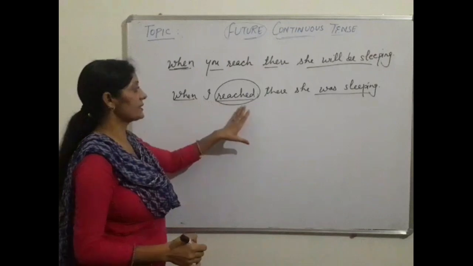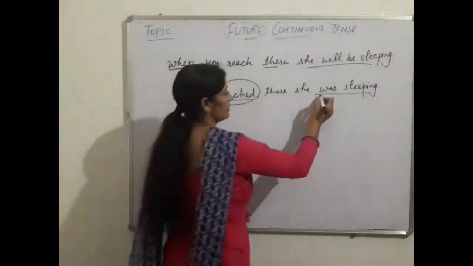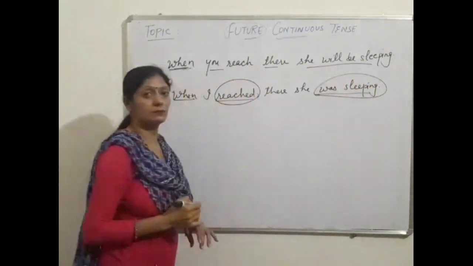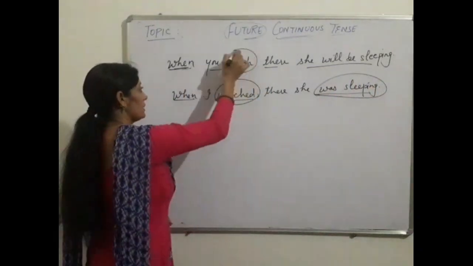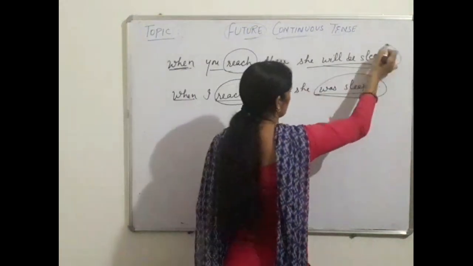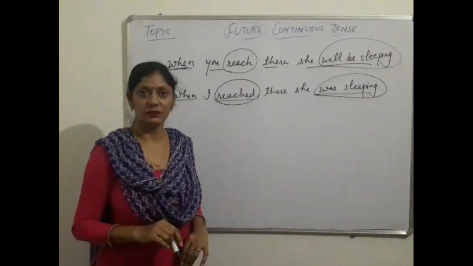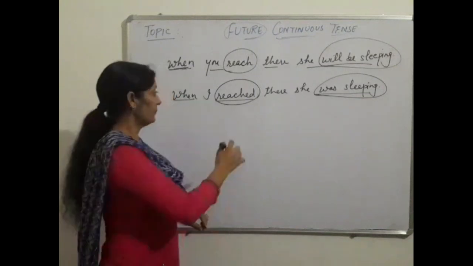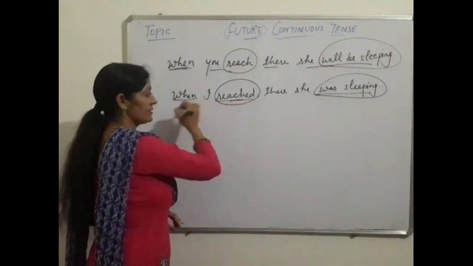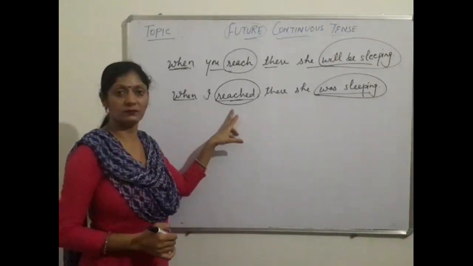Remember it in this way. If we are using the second verb with when, then we use past continuous. And if we are using the first verb, then we are expecting something for the future, so we use future continuous. Is it clear? Listen again. If we are using the second verb with when, it means we are talking about the past.